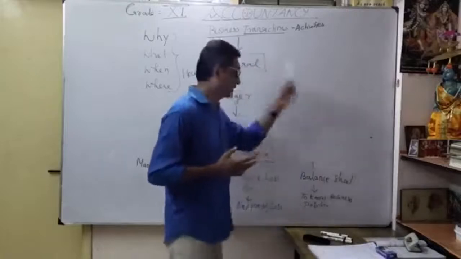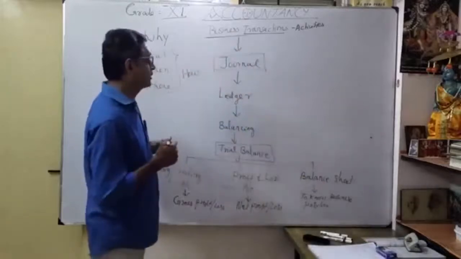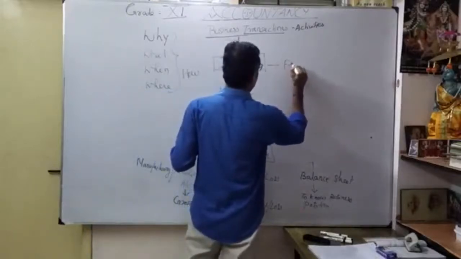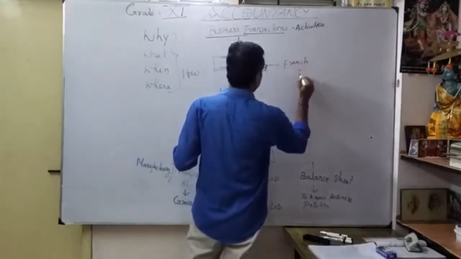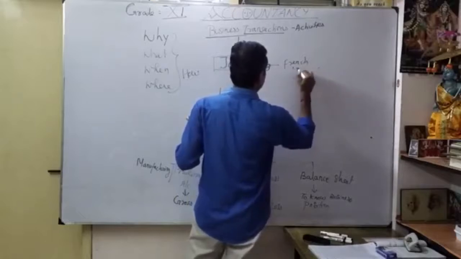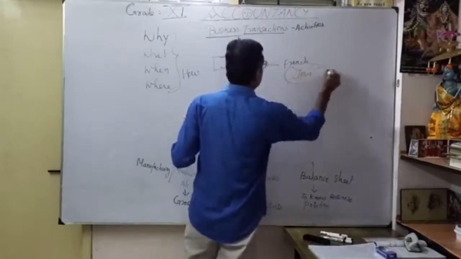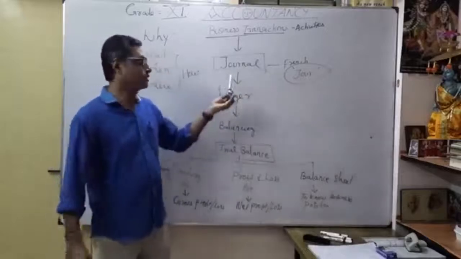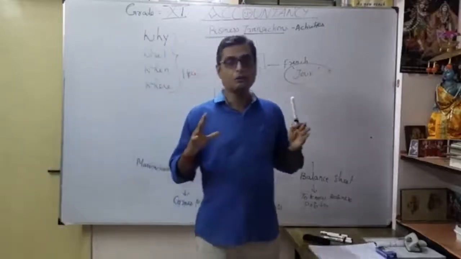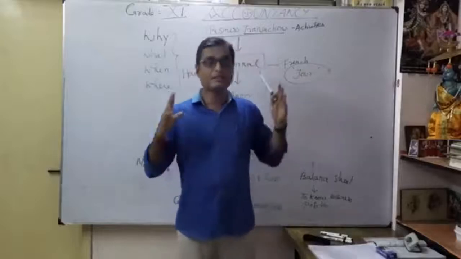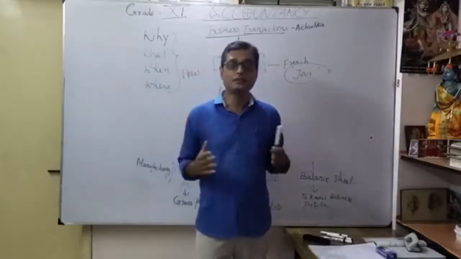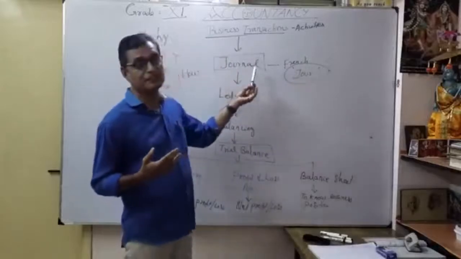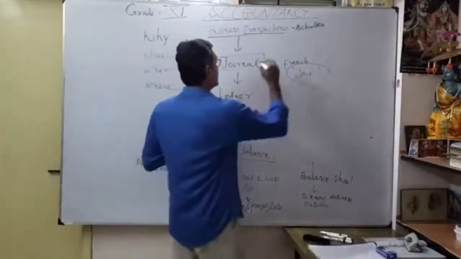For that, the entire discussion is going to cover what a journal is. It comes from the French word jour, from the French language. Journal. How to do a journal, how to prepare a journal entry. So what is a journal entry? The processing of a transaction that we are going to prepare is called journalizing, or a journal entry.